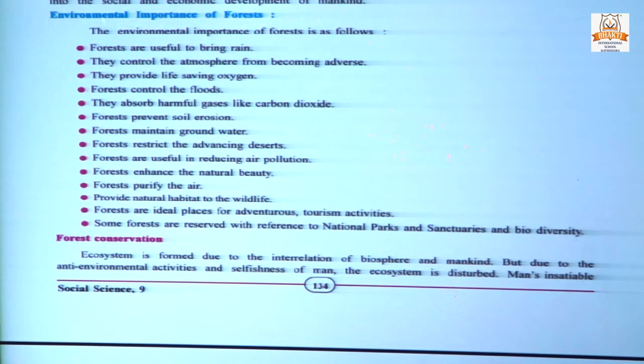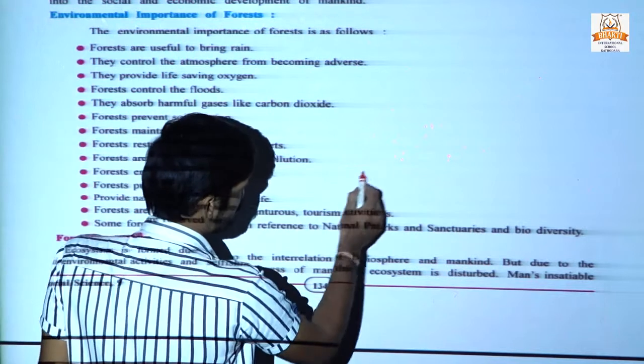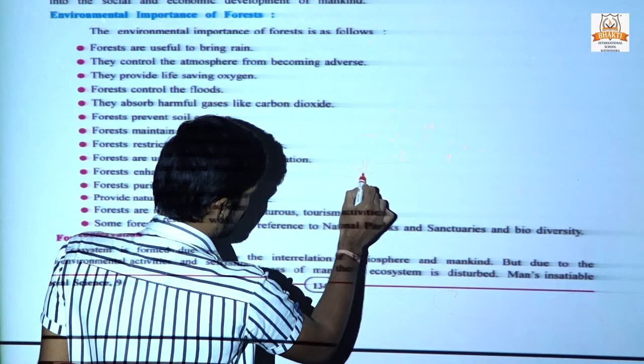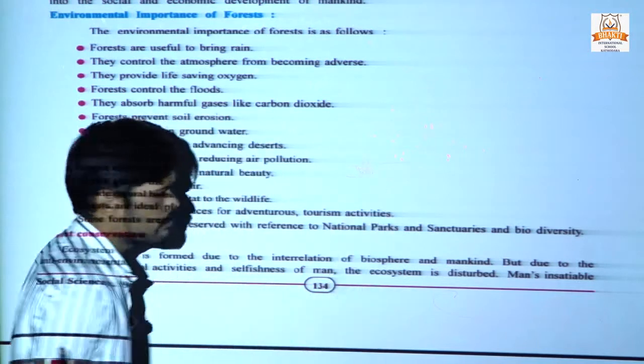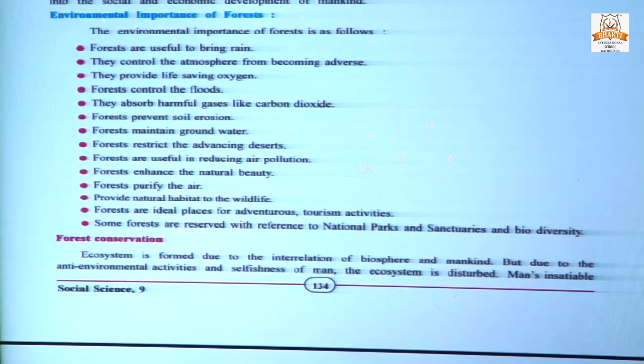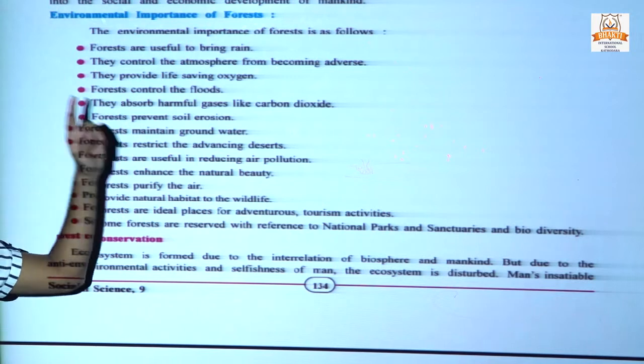Forests control floods also, because when there is a forest, the soil is connected to the roots of the trees very strongly, the roots hold very strongly. That's why they also stop floods and soil erosion.